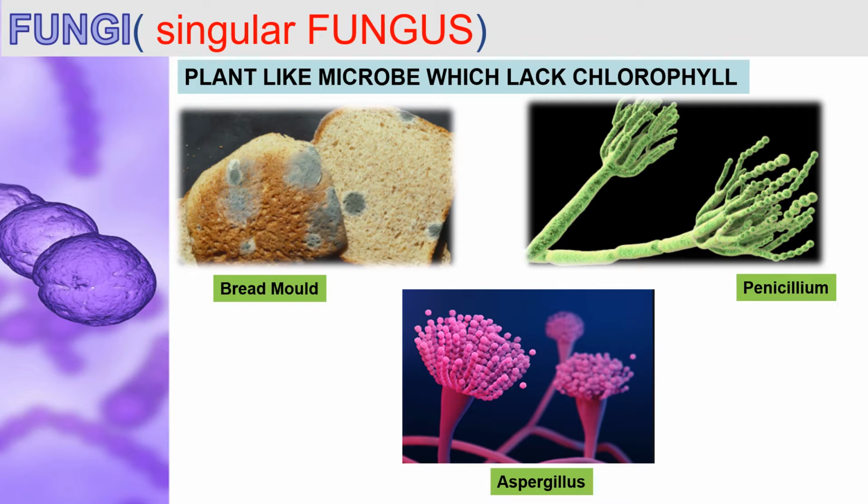Most of the fungi are saprophytes, which means these fungi mainly feed on dead things like remains of dead plants and animals for their food. And some fungi also exist in the form of parasites, where they live on living things and cause diseases.